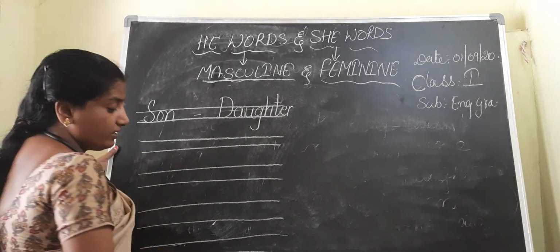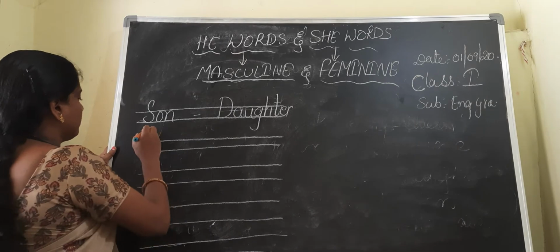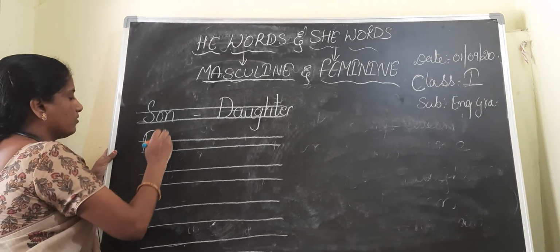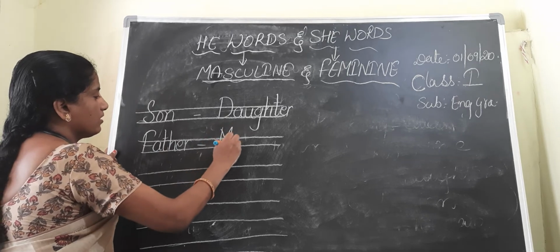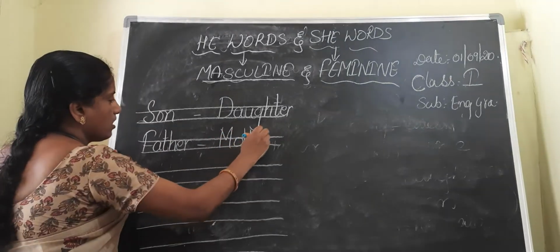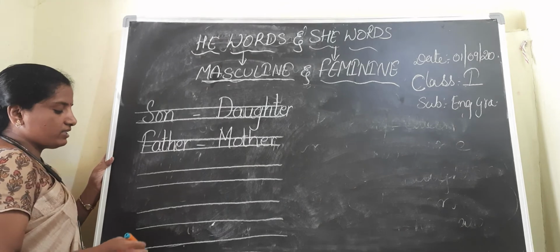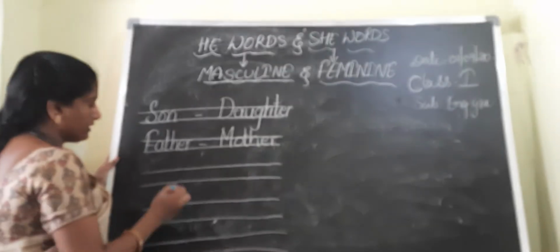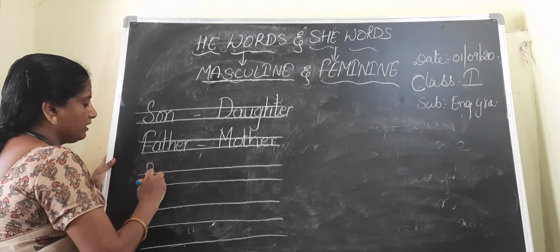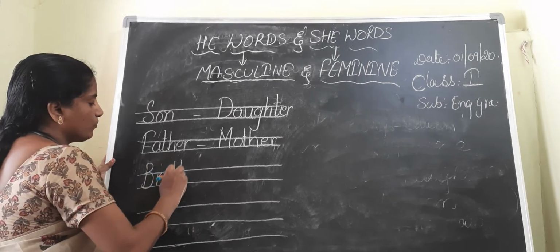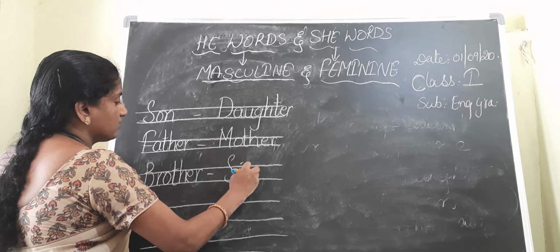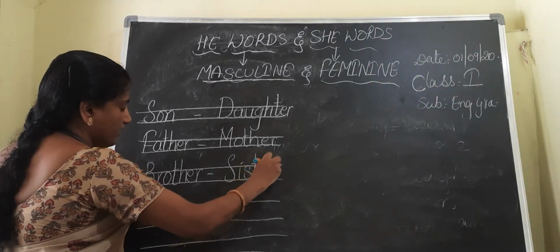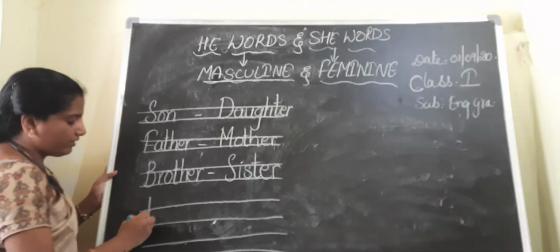Next our he word, father. What is our she word? Mother. Okay. Next our he word, brother. What is our she word? Sister. Next they gave man.